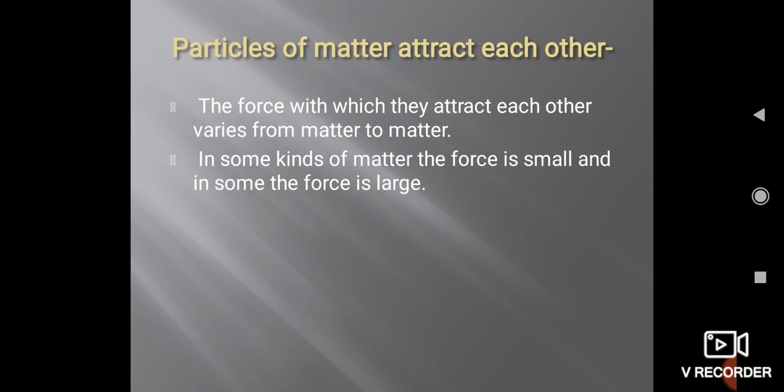What you will see is that the chalk is broken into pieces, or you can say into powdered form. Whereas the iron nail, even if you apply more pressure, is not broken into pieces. It means that the force present between iron particles is more as compared to chalk particles. So in some kinds of matter the force is small, and in some the force is large, and it varies from matter to matter.